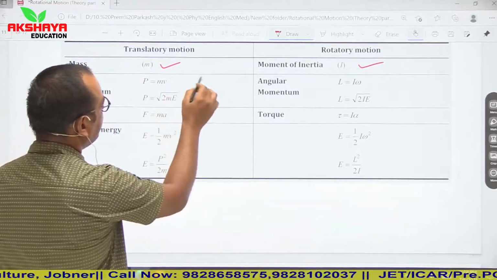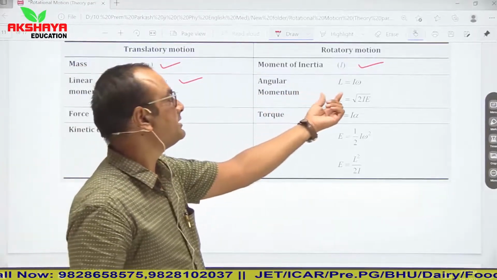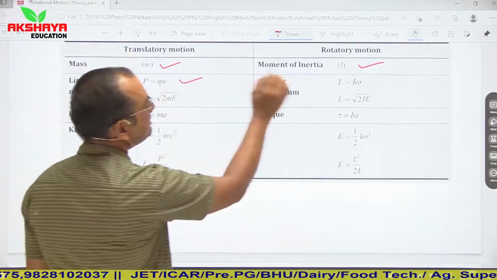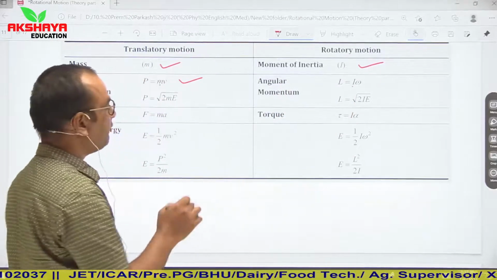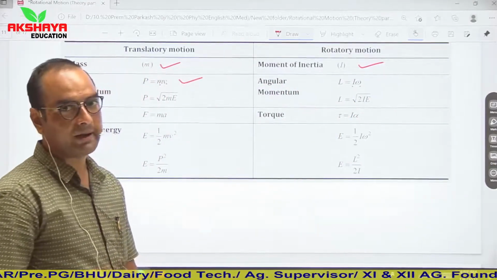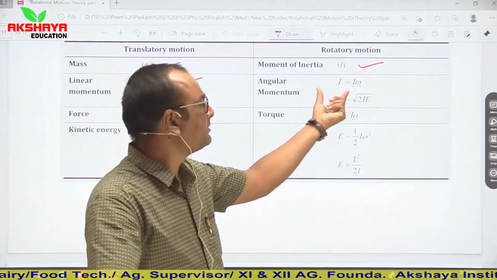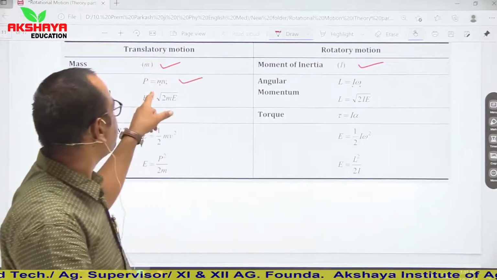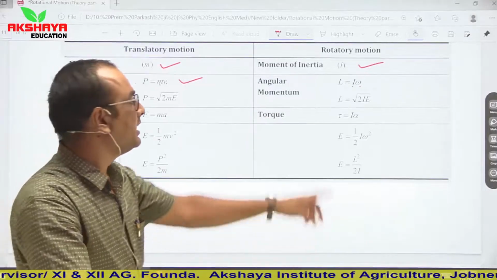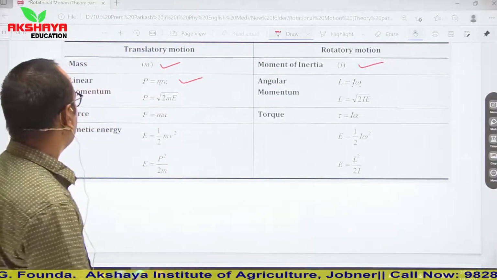So here linear momentum is P is equal to mv and angular momentum is represented by L. Now see, mass is replaced by I, moment of inertia. Linear velocity is replaced by angular velocity. So no need to panic, no need to memorize these formulas. You simply have to keep the concept in mind that momentum is mass into velocity. So in the rotational case, angular momentum is moment of inertia multiplied by angular velocity.